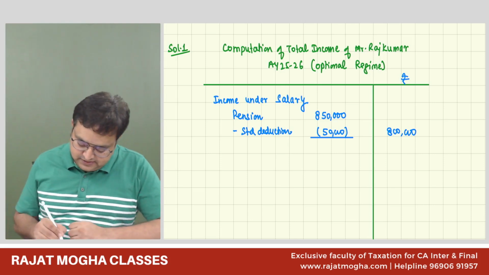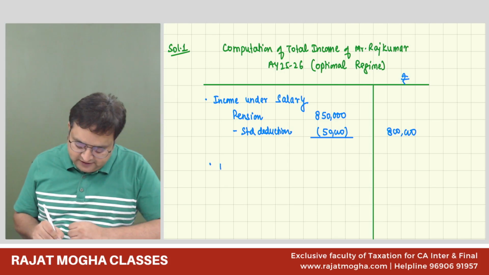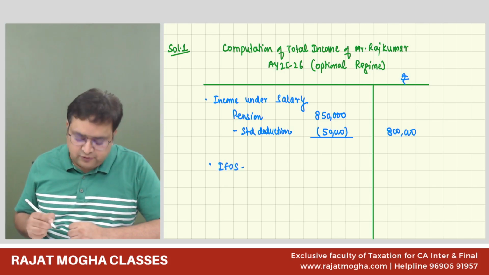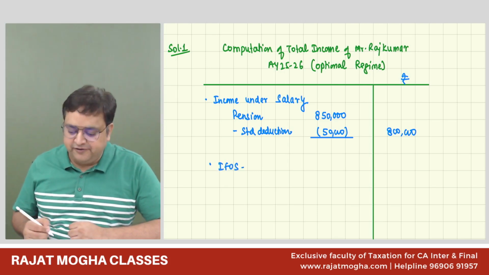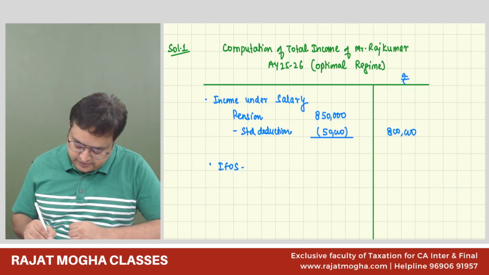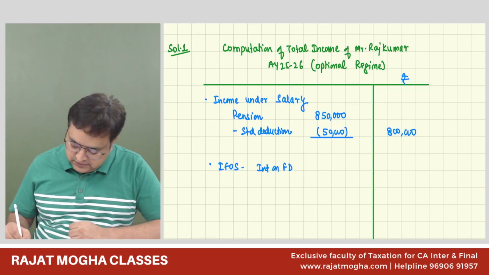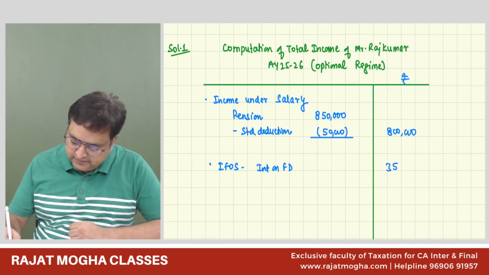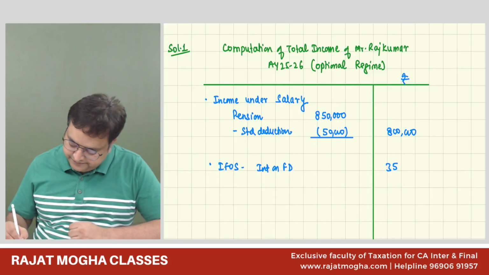Then we have income from other sources also, IFOS income. That is interest on FD. In the second point, they have mentioned that interest on FD is 3,35,000. So it is my IFOS income, 335.